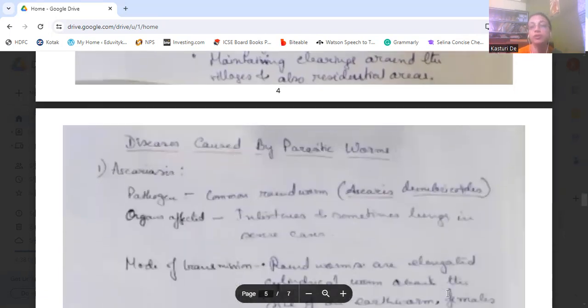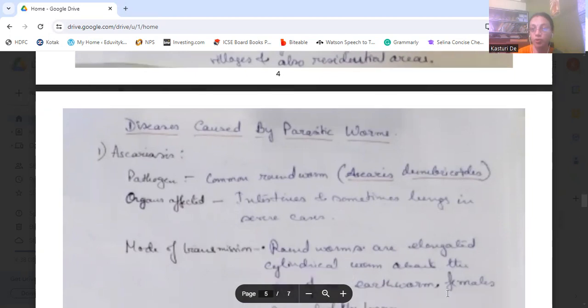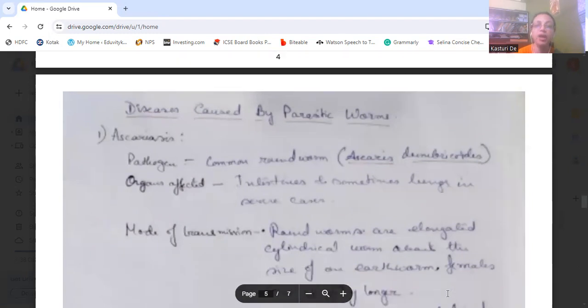Next, we come to the diseases which are caused by parasitic worms. Okay, so here first is Ascariasis. It is the worm infection which is caused by a pathogen called roundworm. It is caused by Ascaris lumbricoides. Okay, Ascaris lumbricoides causes this infection. The organs affected here are the intestine and sometimes lungs in severe cases.